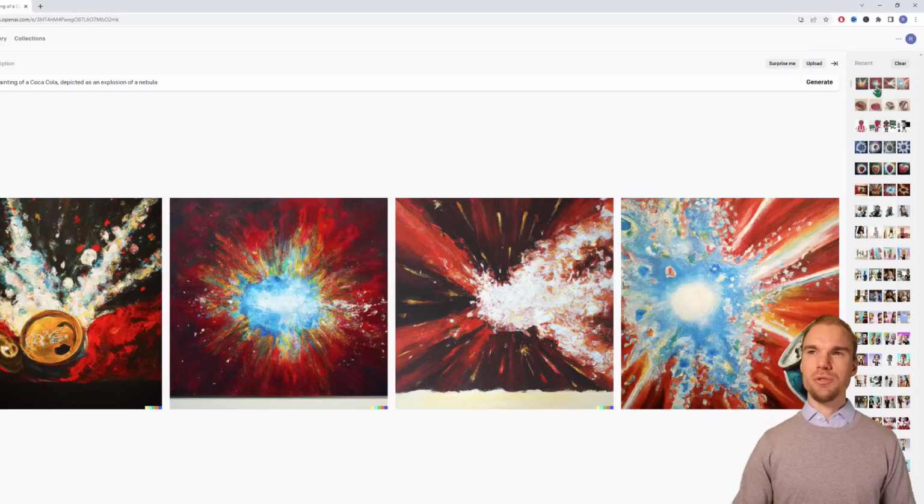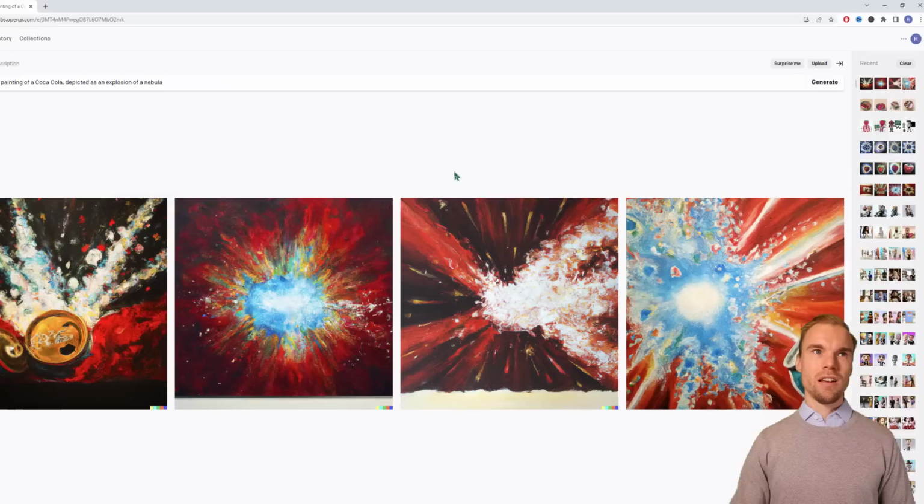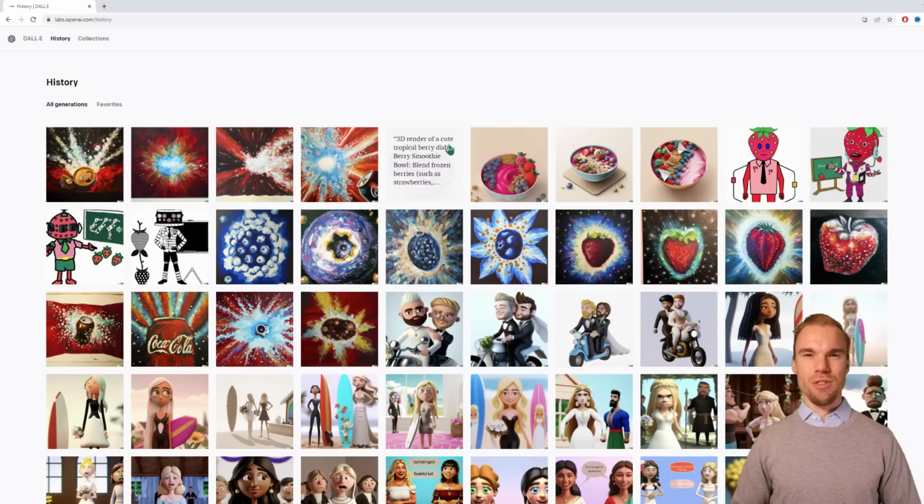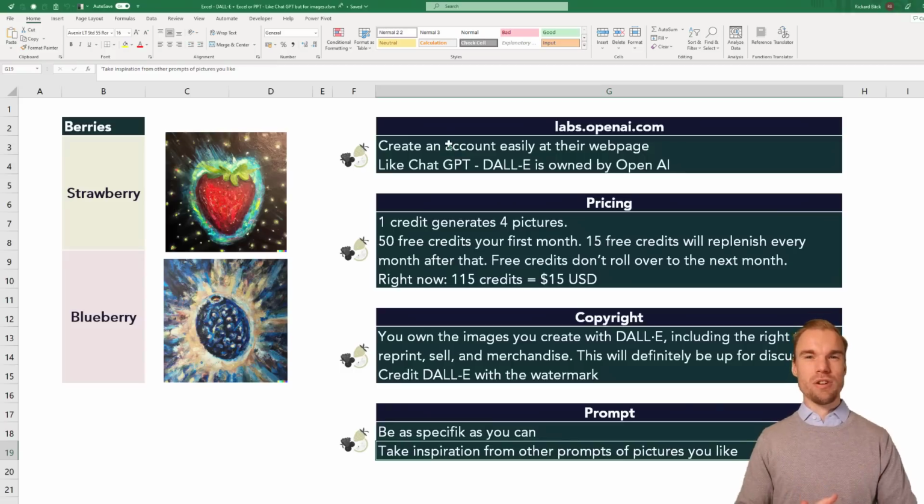And here to the right you have your recently generated images. You also have them here in the history in the beginning. So you can always get back to the pictures that you generated with DALL-E. And that is pretty much all I wanted to show you in this video. This could be extremely powerful. For example, if you do a PowerPoint presentation and you want a specific image, you try to Google, it's not there, you could easily customize the picture to your need.